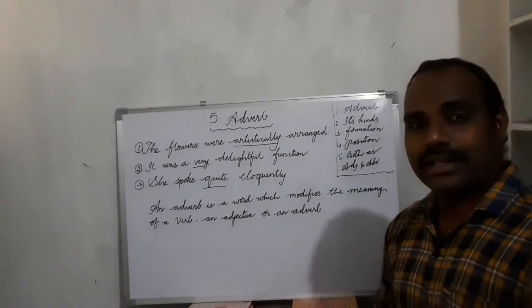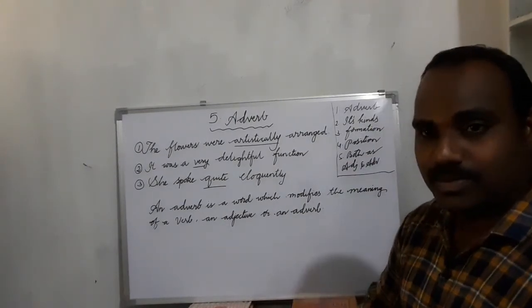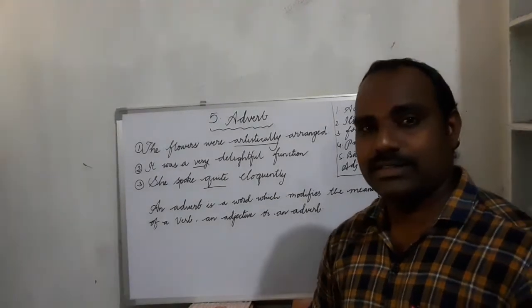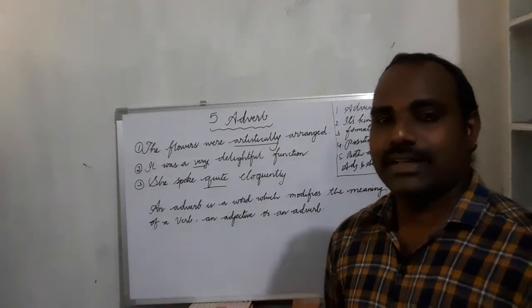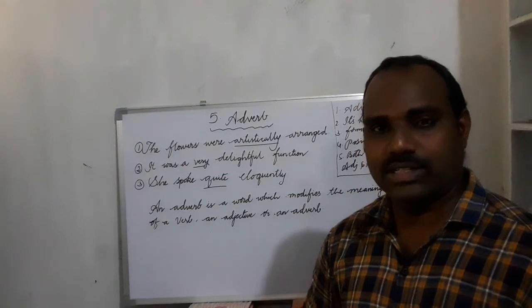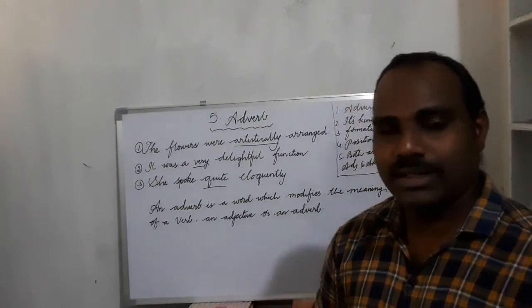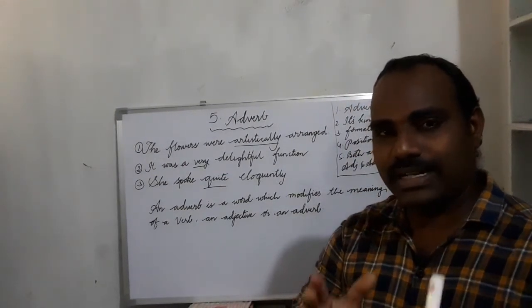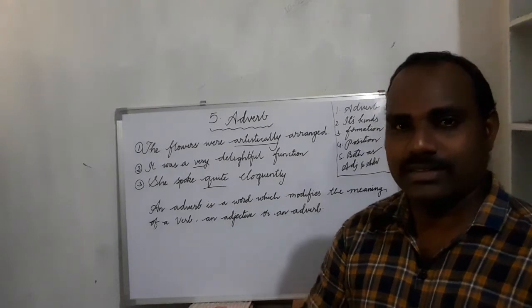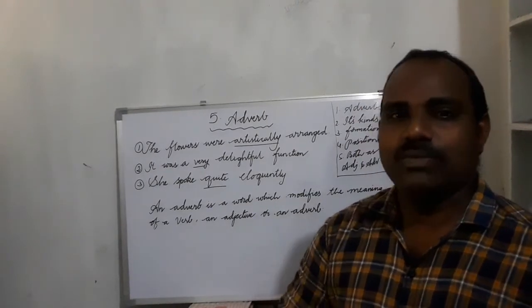For adjectives, we follow some positions. For example, if a sentence consists of many adjectives, like adjective of number, adjective of quality, adjective of quantity, where should we place each and every adjective? This is called placement of adjective or position of adjective.